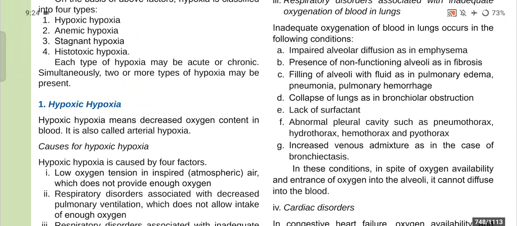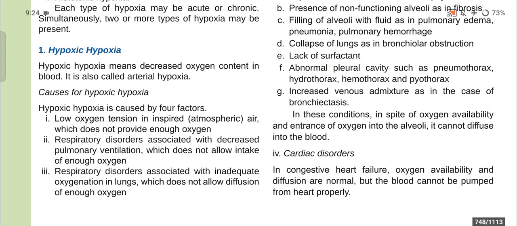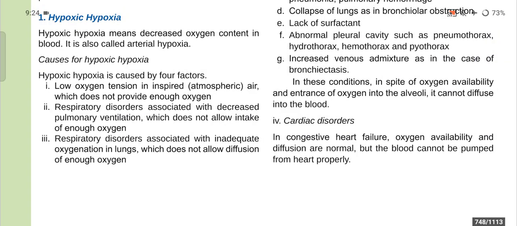In these conditions, in spite of oxygen availability in the alveoli, it cannot diffuse into the blood.